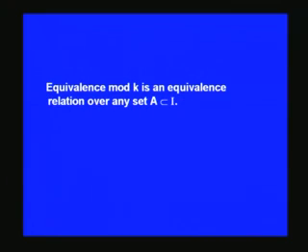Equivalence mod k is an equivalence relation over a set A contained in I. We have taken natural numbers, you can take any other set also, it will be an equivalence relation.